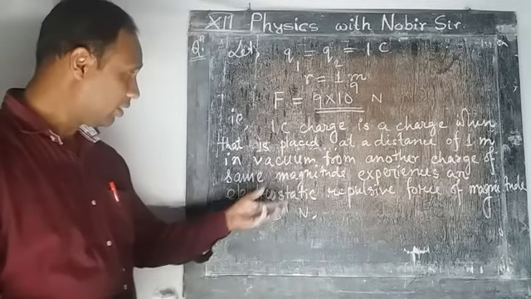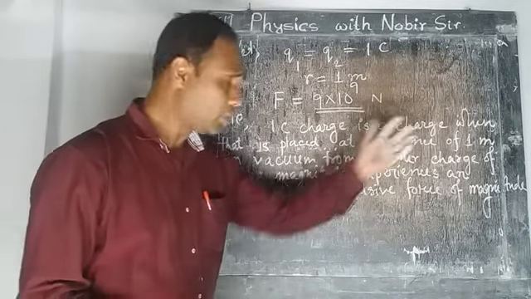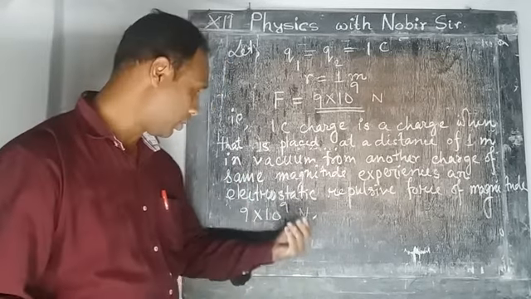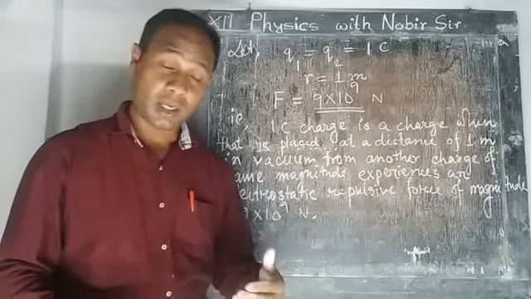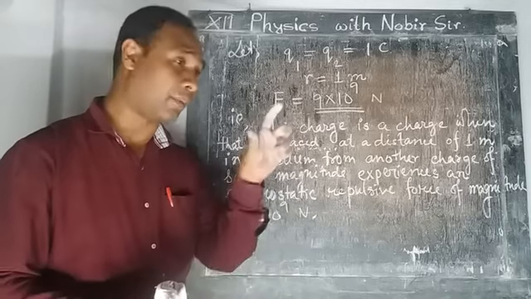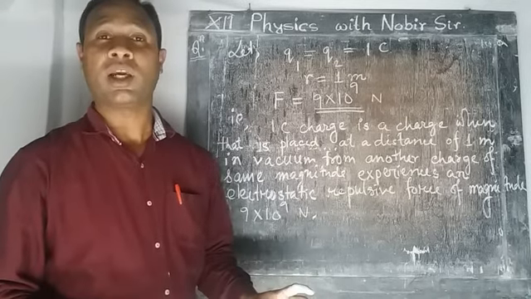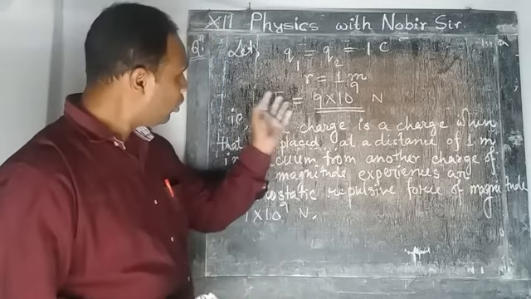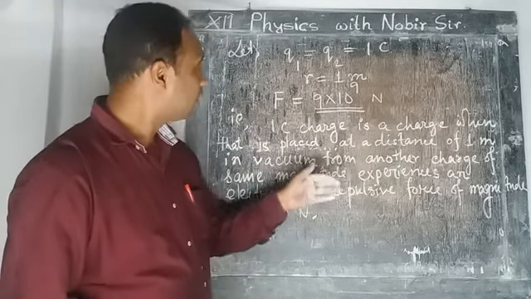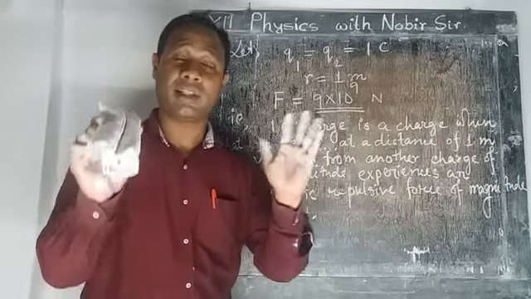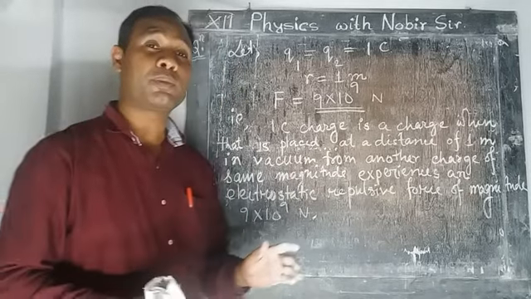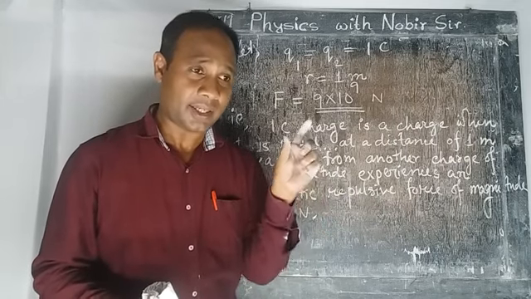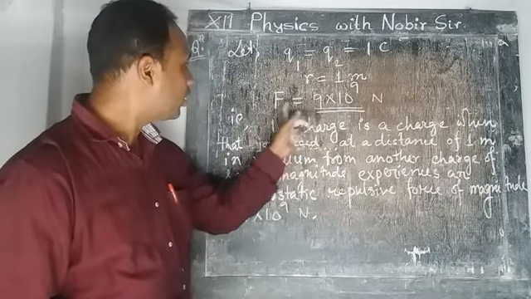So when the two charges are placed at a distance of 1 meter and the force between these two is 9 into 10 to the power 9 Newton, then we can call the amount of the two charges 1 coulomb. Okay, and in vacuum means what? Means the Coulomb's law, the formula I have already finished. In that formula, F equal to 1 by 4 pi epsilon naught, or F equal to K Q1 Q2 by R square. In that, K is 9 into 10 to the power 9. So the value of K